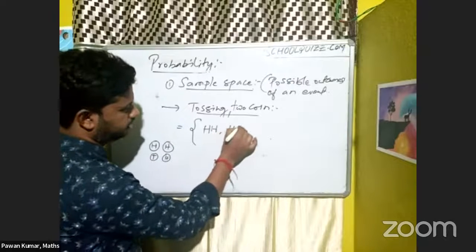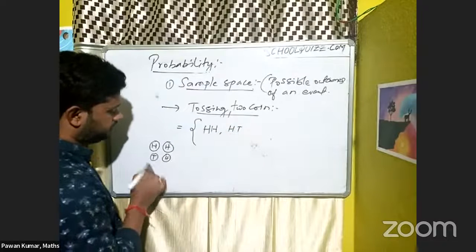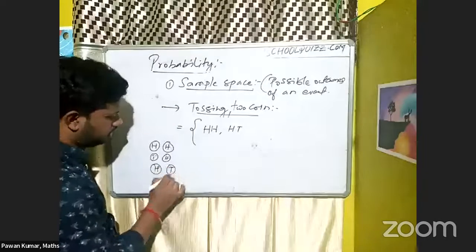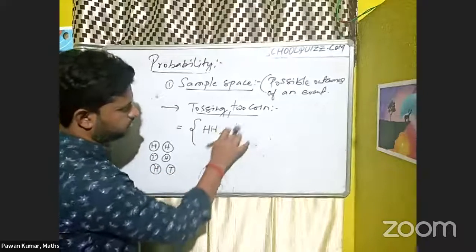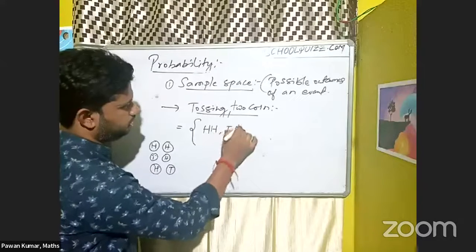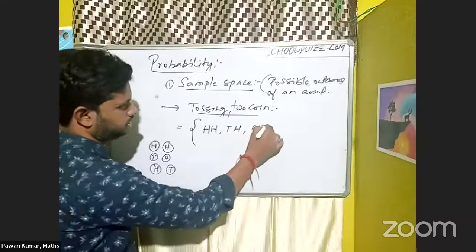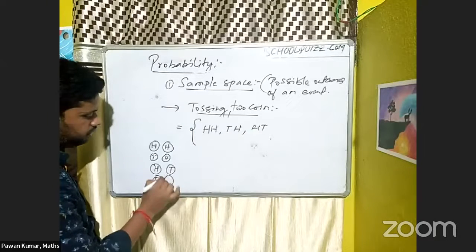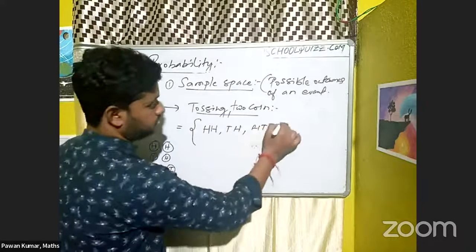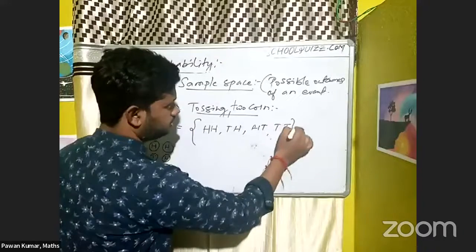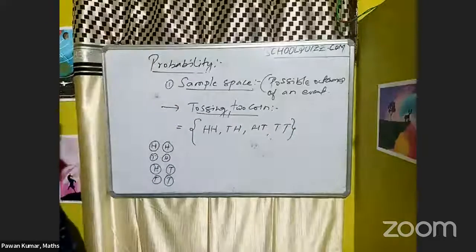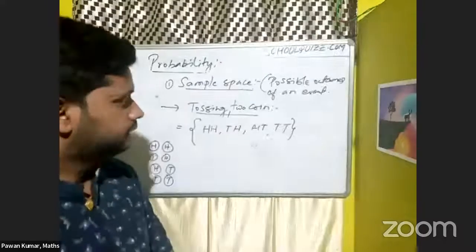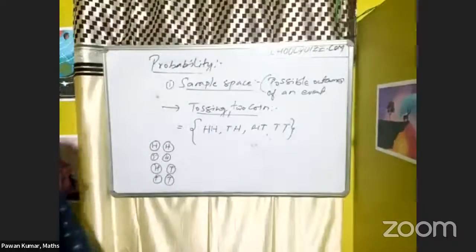So head, tail, then tail, head. Or might be one will be tail, another will also be tail. So this is the sample space for tossing two coins here. Okay, so understand what the sample space is.